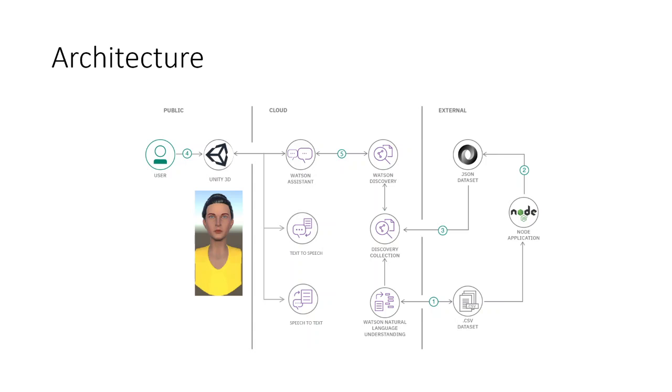Coming to the architecture, the user interacts with a Unity 3D based application which can run on any mobile phone, desktop, or web application like a browser.